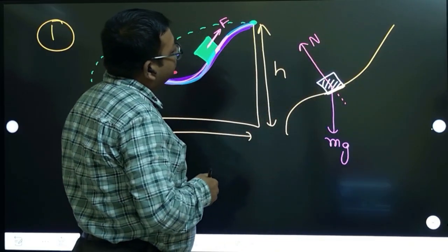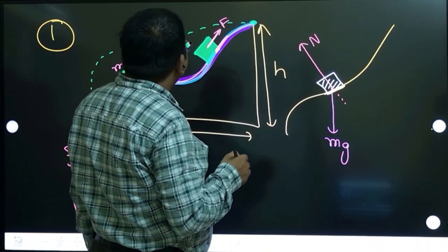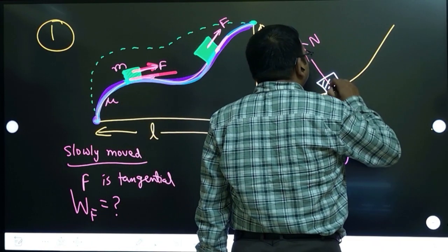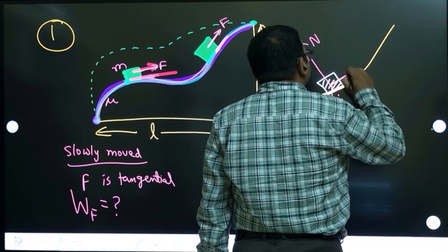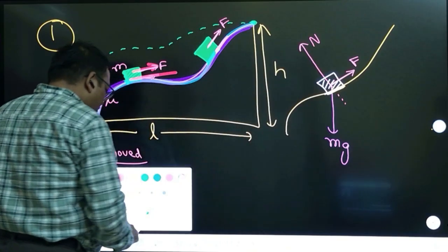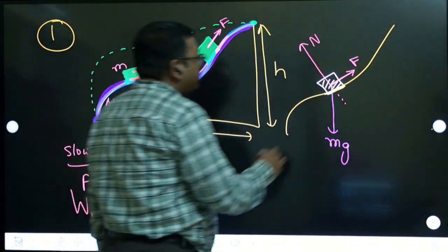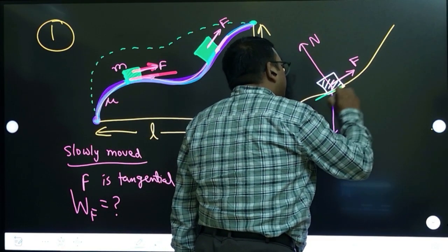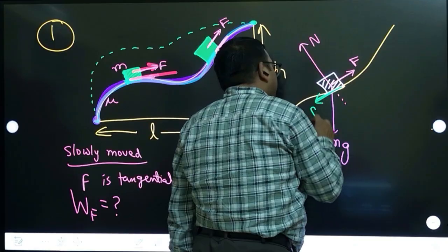And the force which you have applied, the applied force, is parallel to the surface, and friction is also parallel and must be acting tangentially in the opposite direction. That's the friction force. Clear?